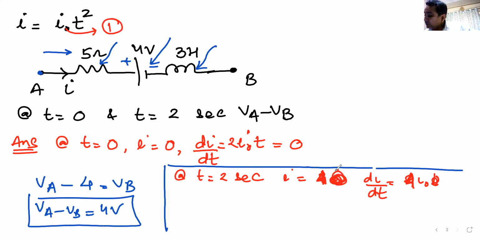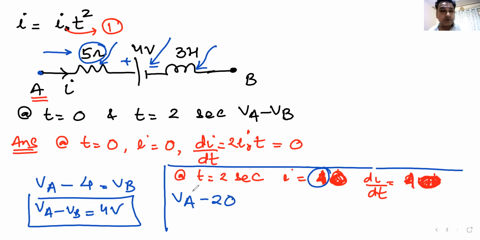So this also becomes 4 and this also becomes 4. Now we again start from point A. Potential of point A is taken as VA. Again I move across the resistor, potential drop, so it is taken as minus. Current is 4, multiplied by 5, is 20. So VA minus 20. We again move across the battery, from the higher, positive terminal to the lower terminal, so it drops. Drop is minus 4.